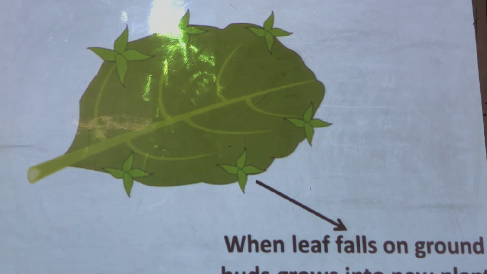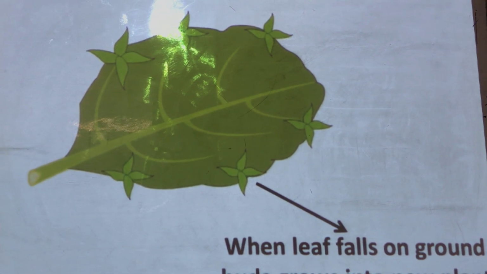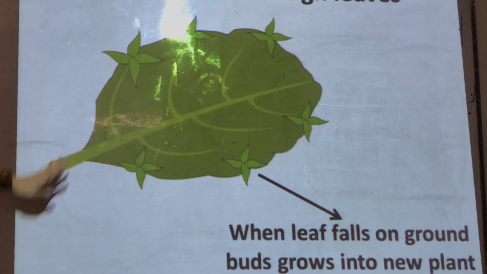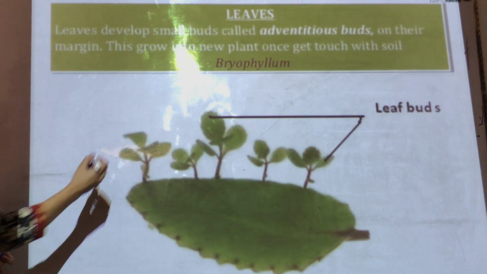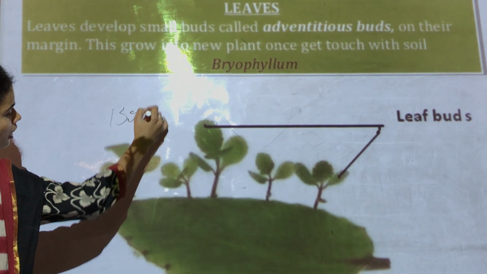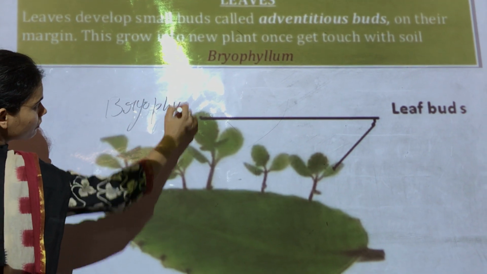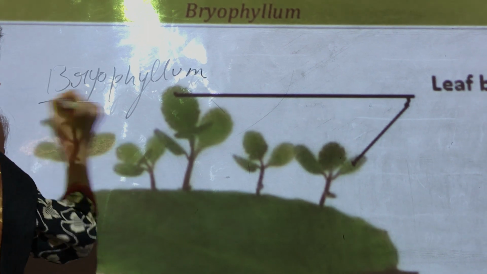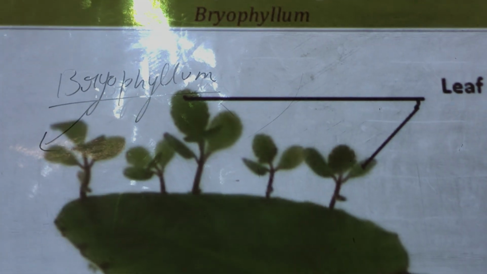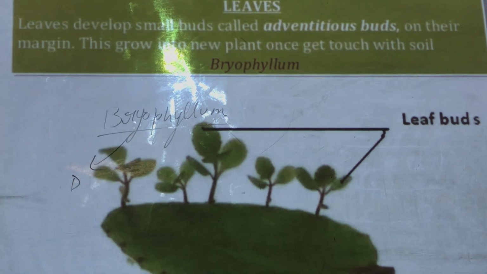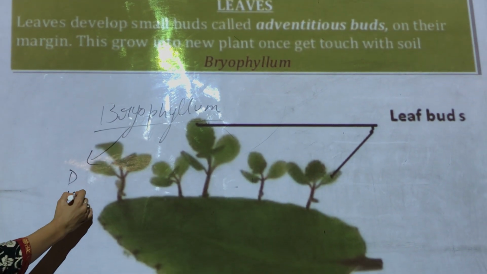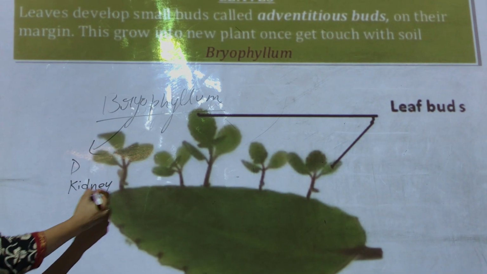Okay, so this method will also come under vegetative propagation because they are growing out of their vegetative parts. The very example of it is bryophyllum. Have you heard of bryophyllum? No. So there are many varieties of bryophyllum. They can be used by diabetic patients. Okay, it can be used to kill the kidney stones. Okay, so it has many uses.